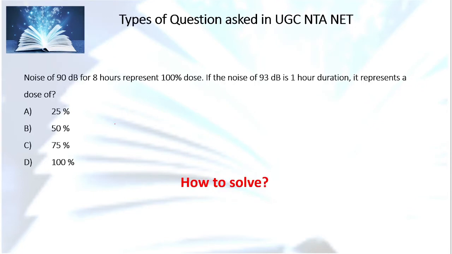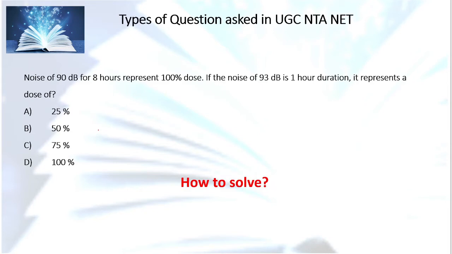This is a question which was there in a previous year's Environment Science paper 2. The question says: noise of 90 decibel for 8 hours represents 100% dose. If noise of 93 decibel is of 1 hour duration, it represents a dose of, these are the options, 25%, 50%, 75% and 100%. Now students usually panic about how to solve these kinds of questions.